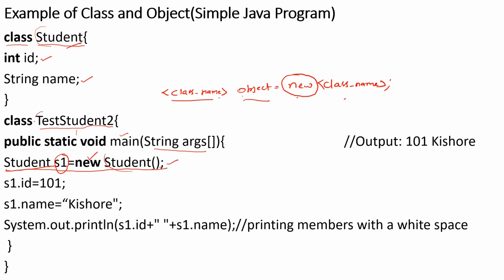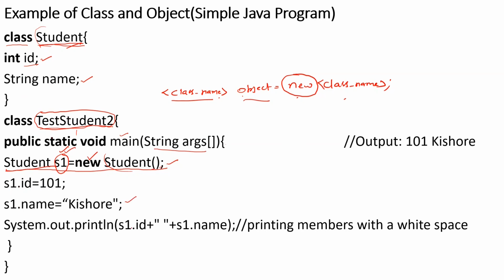Why have I not created an object for the test class, TestStudent? Because it has no properties. Only the Student class has ID as well as name. So in order to access the properties of this class, I need to create the object for only the Student class. So using this object, I'm going to assign the values. S1.id equals to student ID, I'm going to take it as 101. So ID is present in a different class, so in order to access these instance variables, I need to take the help of the object. So S1.id equals to 101, S1.name equals to Kishore.